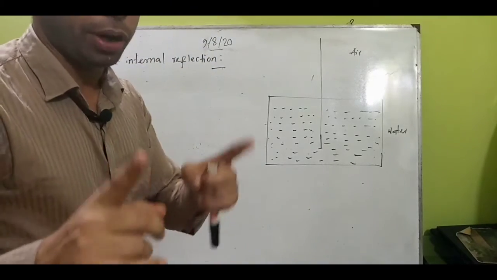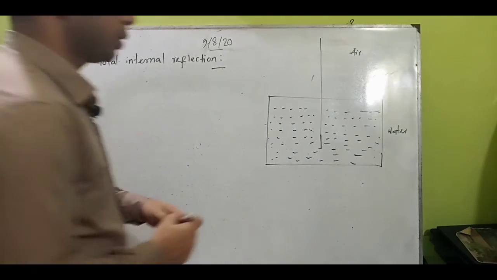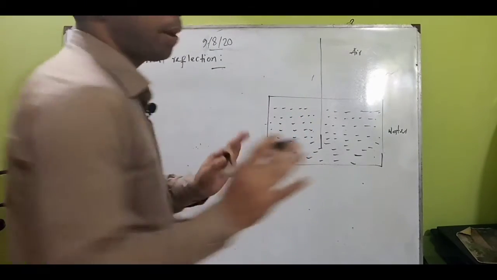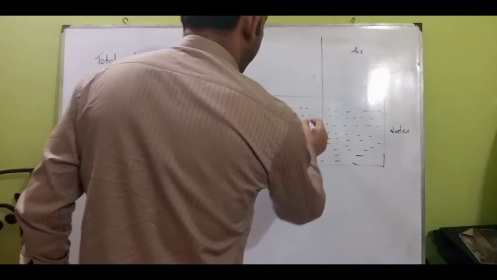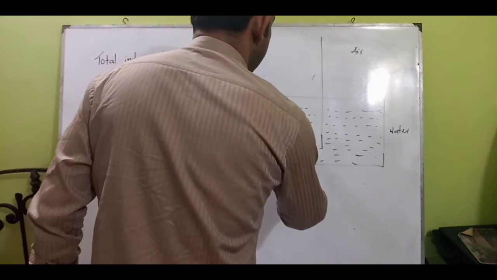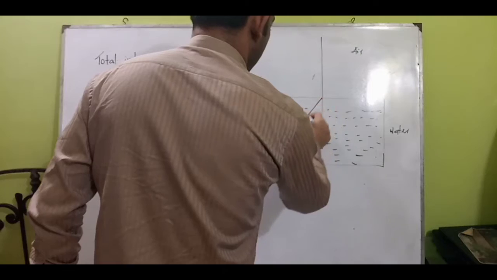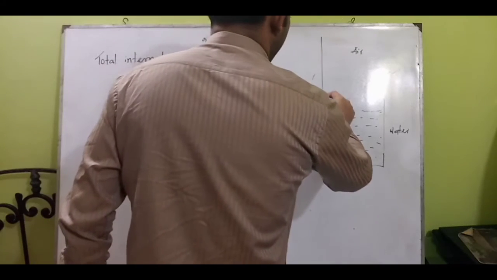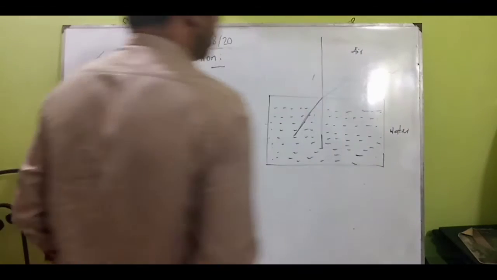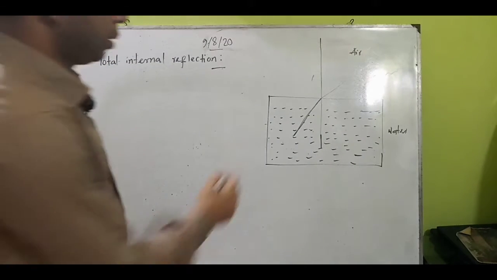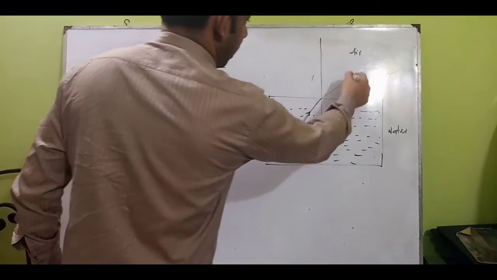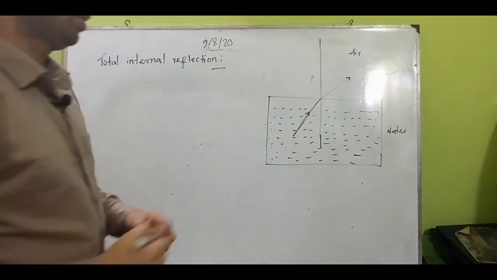It is a very important condition for total internal reflection. So suppose we take this one ray that comes from the denser medium and goes to the rarer medium. So light ray comes from here and goes there.